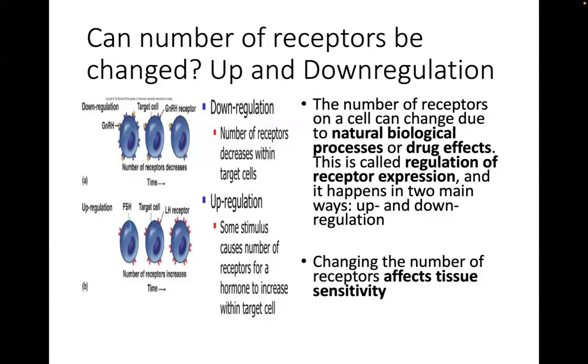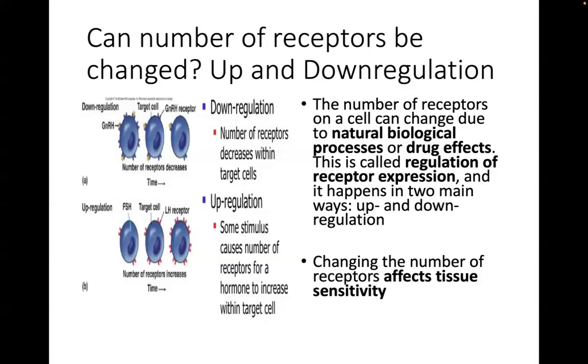This can occur in chronic use of agonists, and this is what can occur in drug addiction or in hormonal therapy also. This can cause the body to remove or sequester receptors away from the cell surface to avoid overstimulation by the constant presence or utilization of a particular drug.